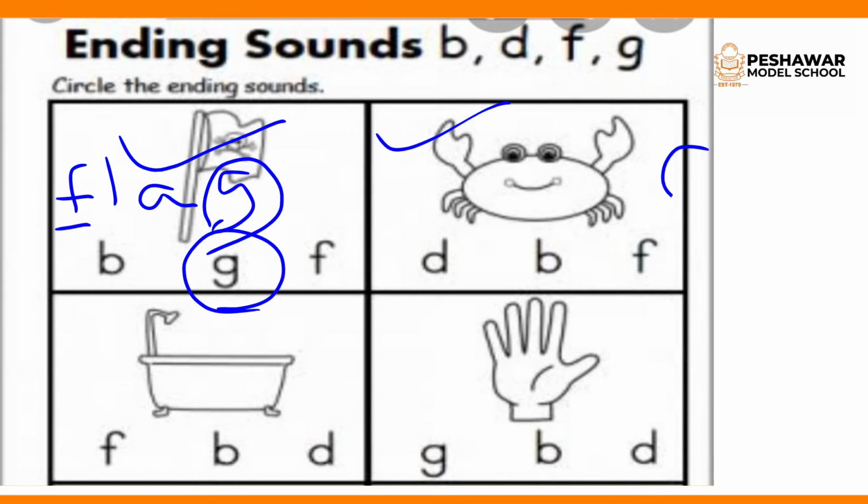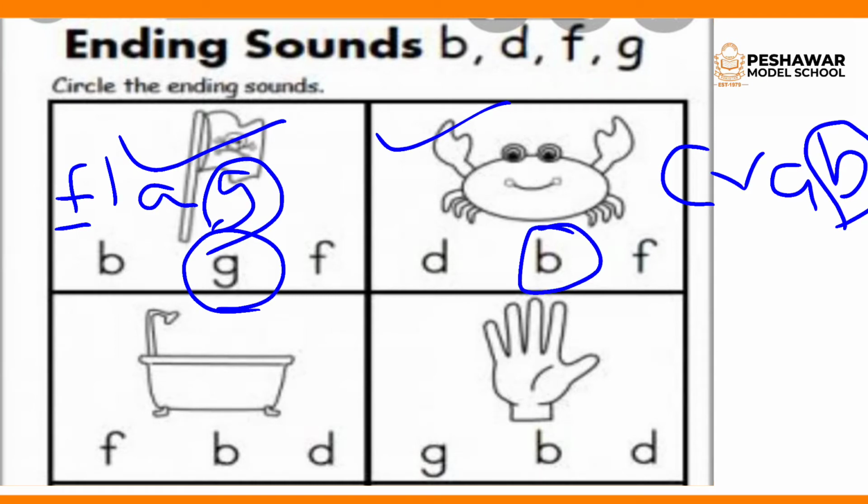This is a picture of crab, C-R-A-B, crab. Okay, now in crab, what is the ending sound? The ending letter is B. So the ending sound will become B, crab. Here D is present, B is present, and F. So B is correct because crab ends with the B sound.